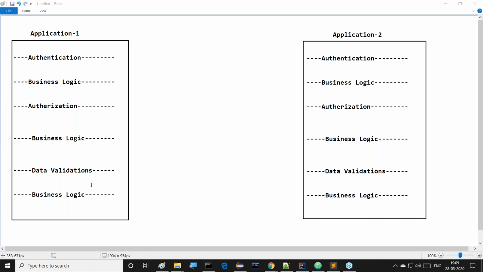Exactly in this particular requirement, to improve reusability and shareability, aspect orientation was introduced. To improve reusability and shareability, aspect orientation was released. I want to apply aspect orientation over my object oriented program, over my object orientation, to improve reusability and shareability. All of you observe this clearly now.